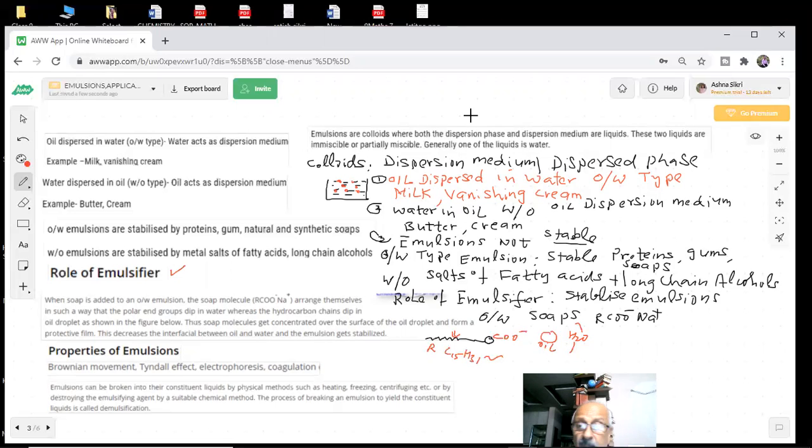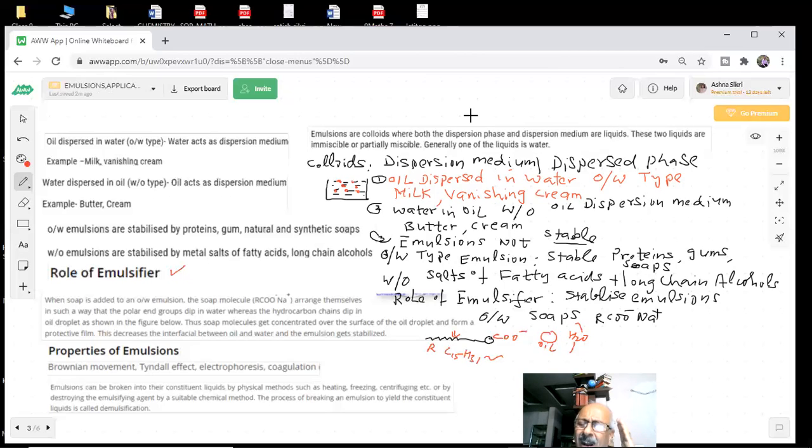Natural is there. The protein and the lipid molecules get concentrated over the surface of the oil droplet and form a protective film. So this decreases the interfacial tension between oil and water, and the emulsion gets stabilized. So this is a way of stabilizing the emulsion by addition of soap solution, and we have given different methods. You can add proteins, gums, natural and synthetic soaps in order to stabilize the oil in water type of emulsions. And if you want to stabilize water in oil type emulsion, you will add metal salts of fatty acids, long chain alcohols, RCH2OH, R is a long chain.